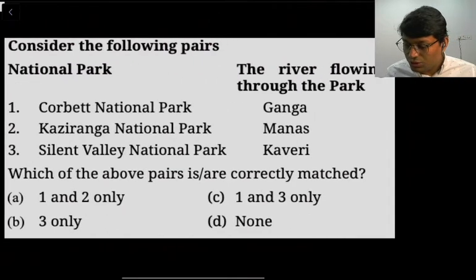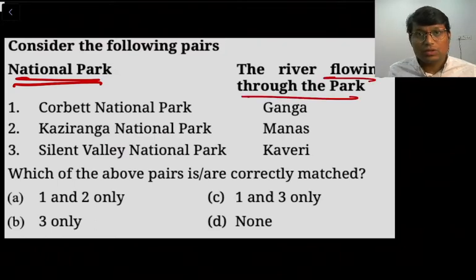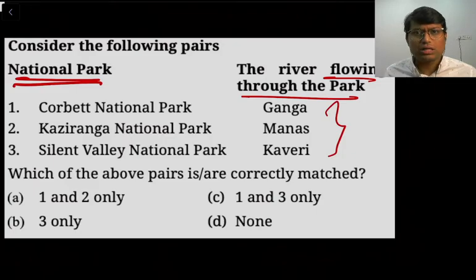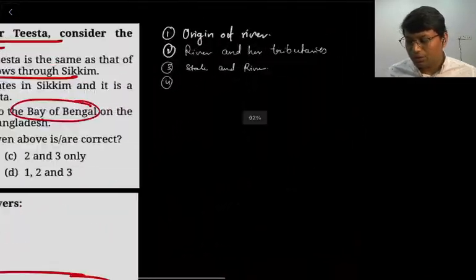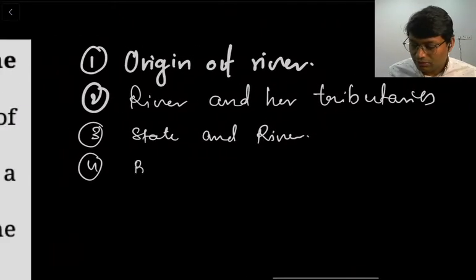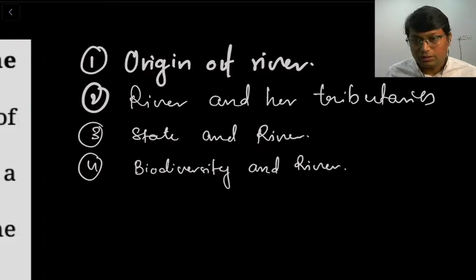Similarly, there is this question with national parks on one side and rivers on the other side. So we have to identify which rivers flow through which national park. We'll simply put these two into one category, that is biodiversity and river. So this forms a fourth criteria. Right?